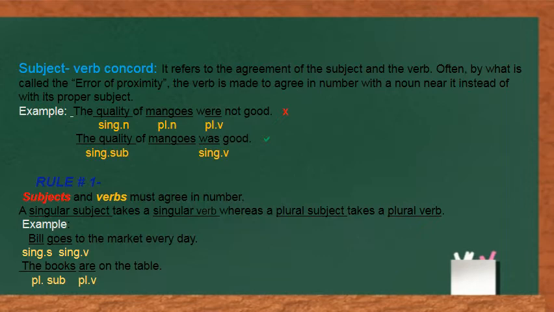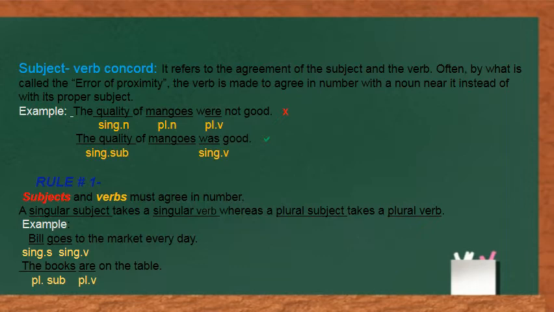Like in the example, the quality of mangoes were not good. Here we have used a plural verb. In the first example, we have used the plural verb were, W-E-R-E, were, which agrees with the plural noun mangoes. But mangoes is not the proper subject.